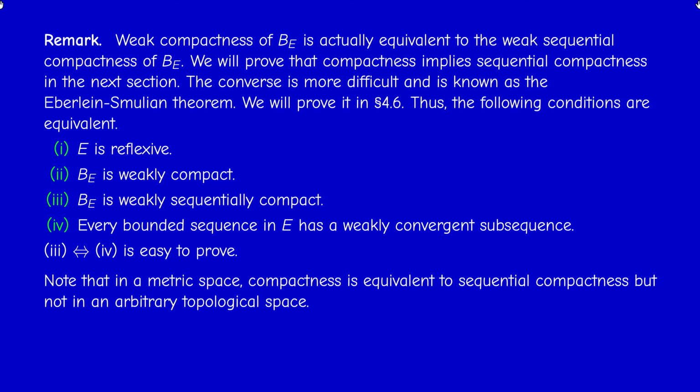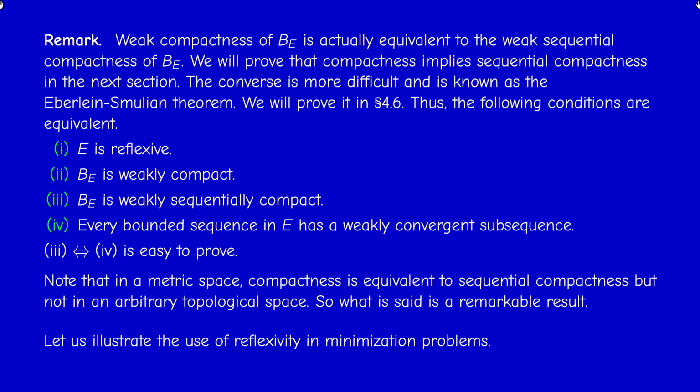What I'm saying here is not really trivial because we know that in a metric space, compactness is equivalent to sequential compactness. But we know that in infinite dimensions, the weak topology is not metrizable. So this result does not follow from the corresponding theorem that we proved in the metric topology course. So this is really something remarkable. Having said this, in practice, you can use all these implications without proving them.